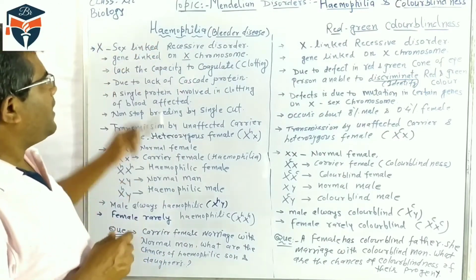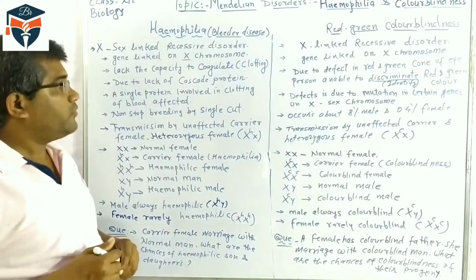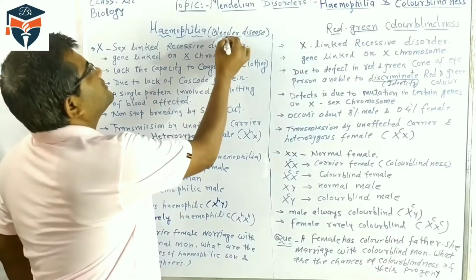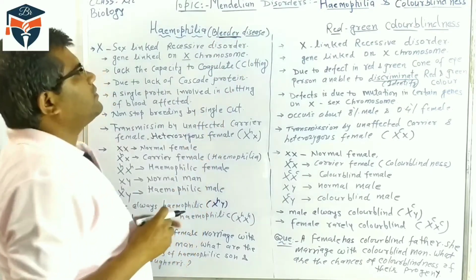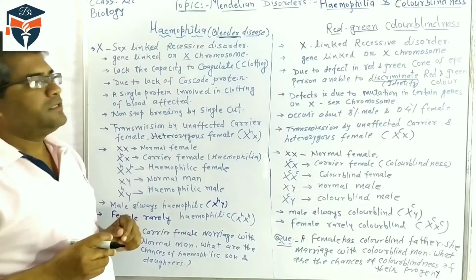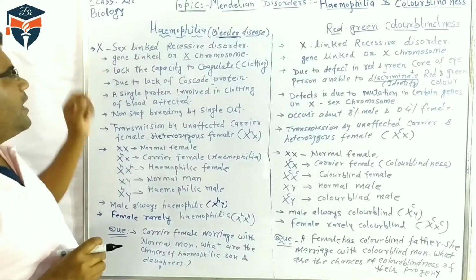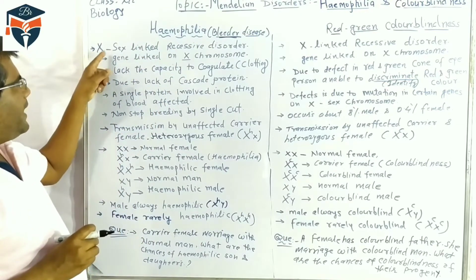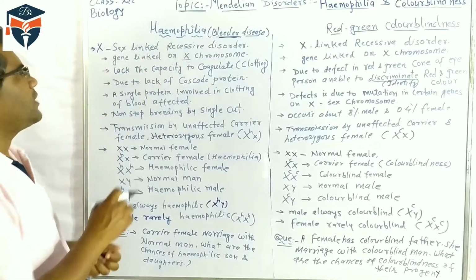Students, hemophilia is also commonly known as bleeder disease. Hemophilia is an X-sex-linked recessive disorder.